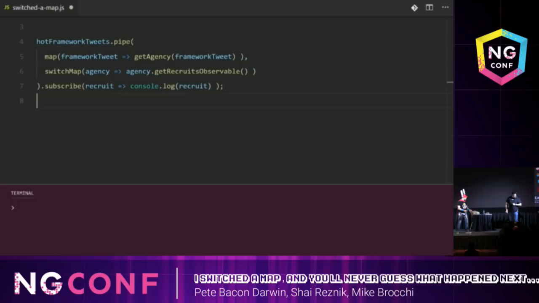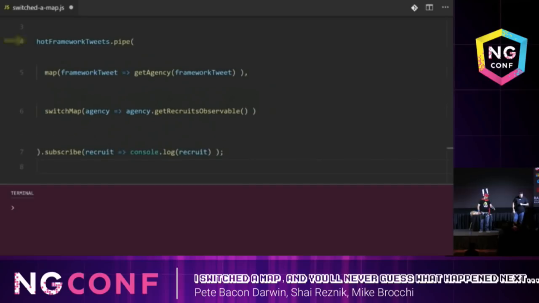Hold on. I think we need to run this. Yeah, let's run it. And then we'll see how it works. The Backbone tweet arrives, and it gets mapped to a recruits observable, just like before. But this time, we store its subscription in the switch map function.